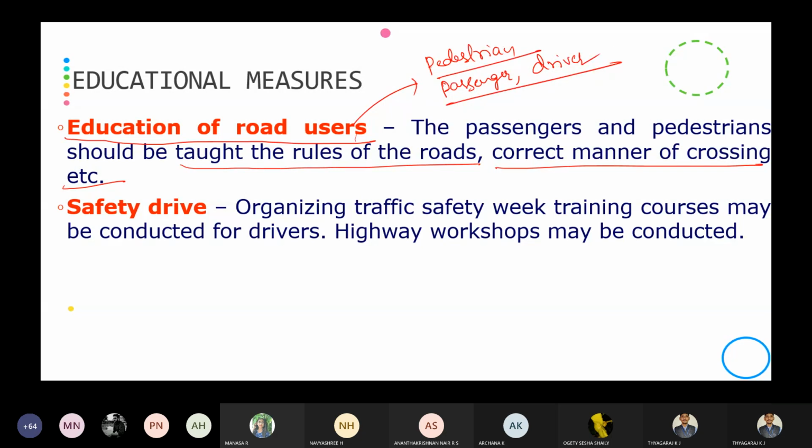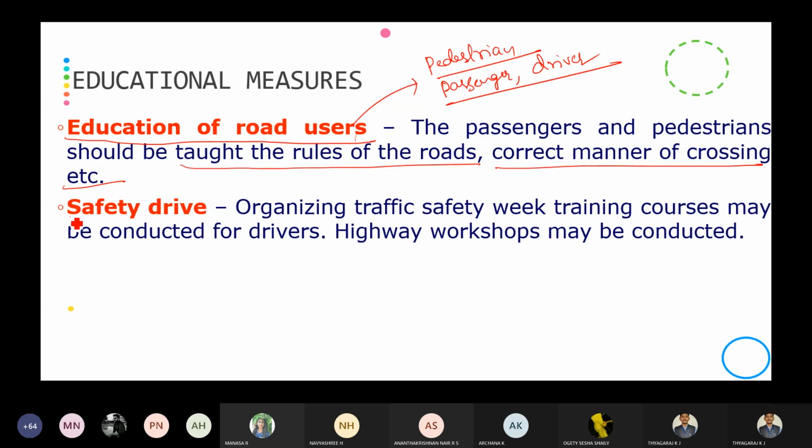So proper education should be given to these three groups about the rules and regulations of the road and the manner of crossing. I told that pedestrians will not be using the zebra crossing. They will be crossing the road wherever they are required, moving on the road and crossing. So if we educate the pedestrian and passenger in such a way, we can easily reduce the accident rate.